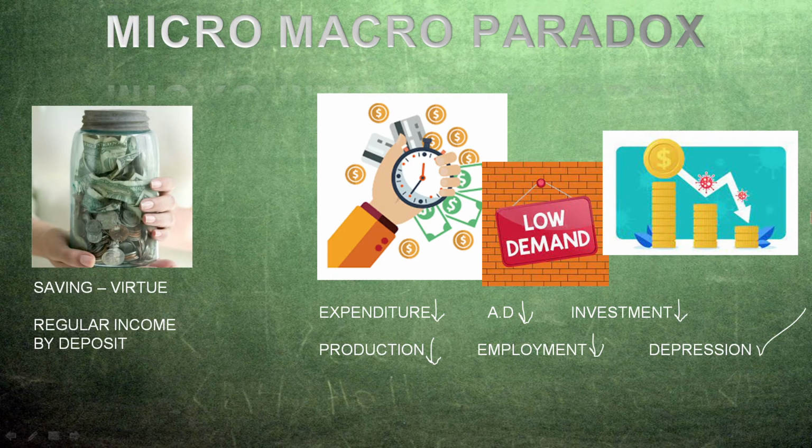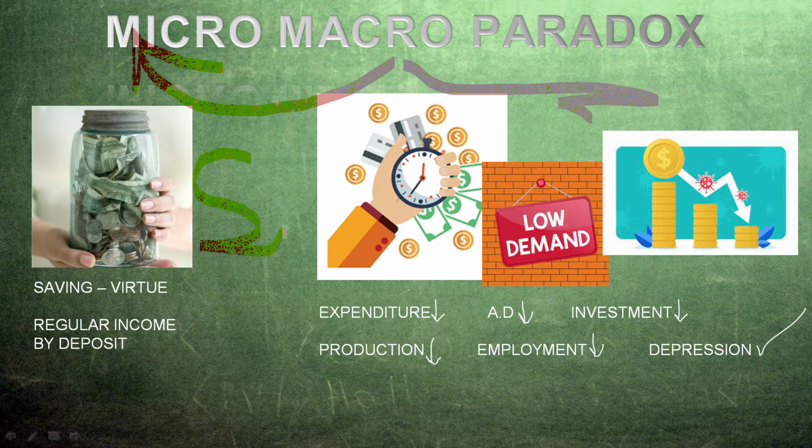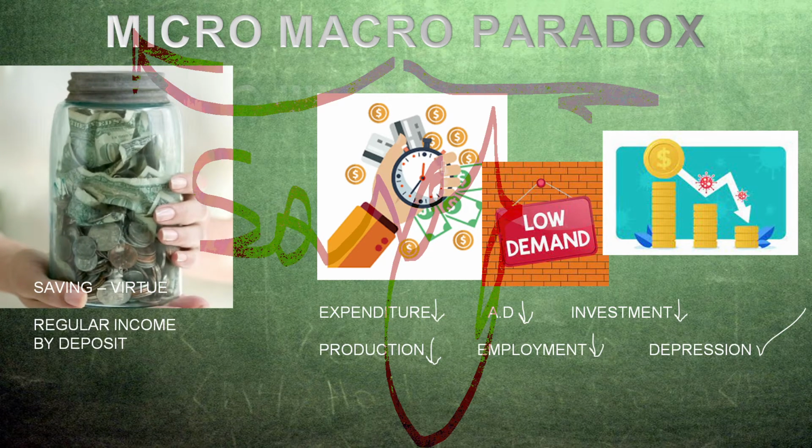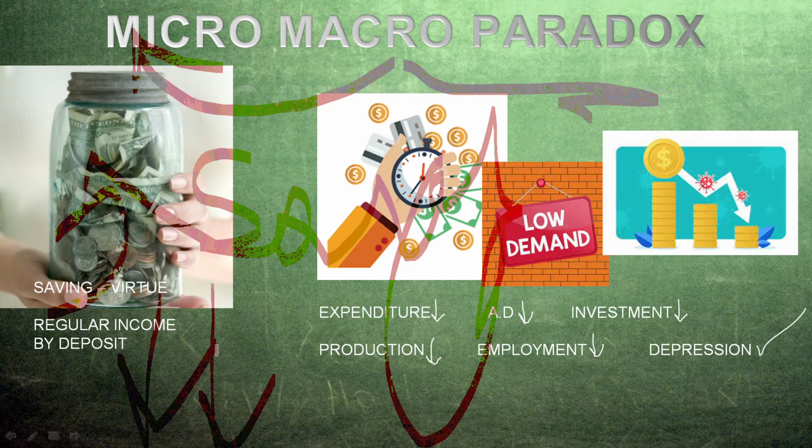The next is the micro-macro paradox, which means that some things which seem logical at the micro level may not seem logical at the macro level, and some things which seem logical at the macro level may not look so logical at the micro level. Example, saving. For an individual, saving is so good, right? Because by saving he can get regular income, his bank will pay him regular interest, and that's going to be really good for an individual.